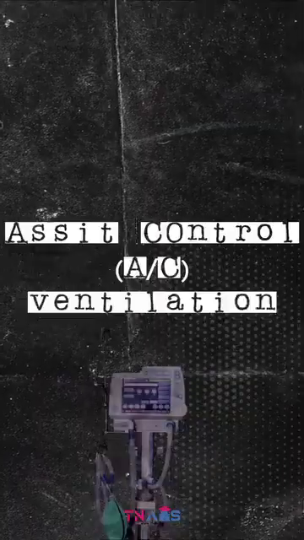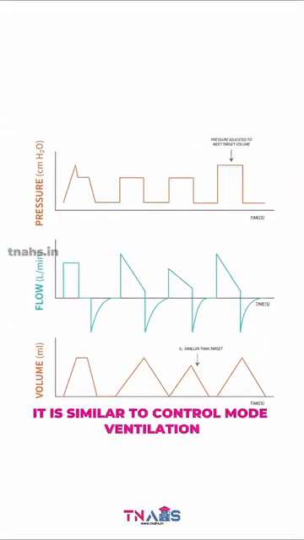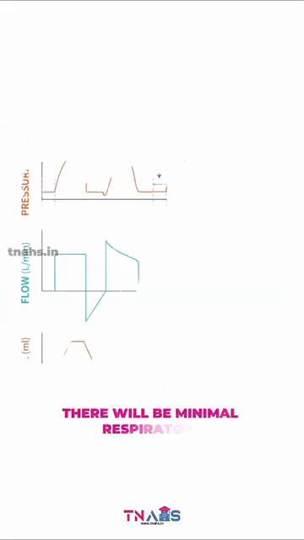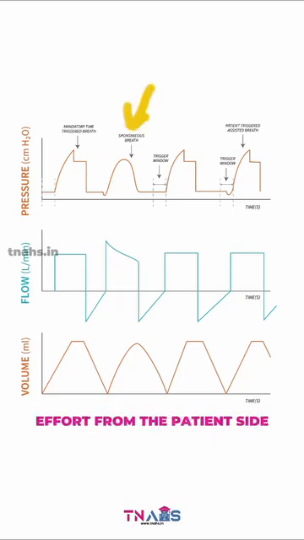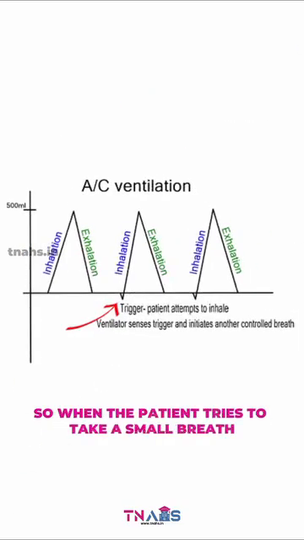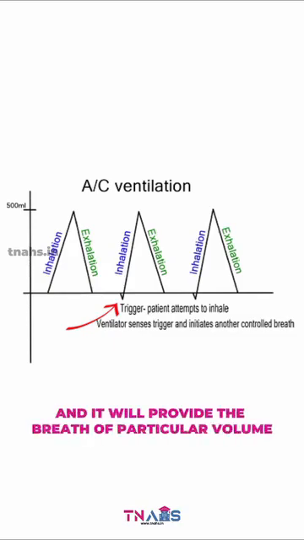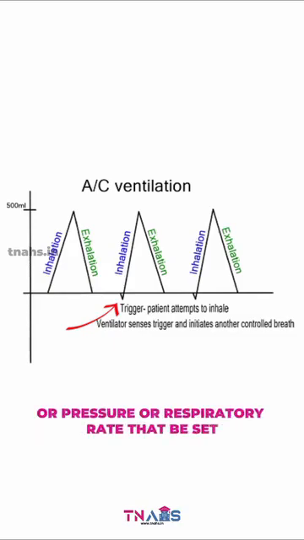Second one is assist control mode. It is similar to control mode ventilation, but the only difference is there will be minimal respiratory effort from the patient side. So when the patient tries to take a small breath, it will be immediately sensed by the ventilator and it will provide the breath of particular volume or pressure or respiratory rate that we set.